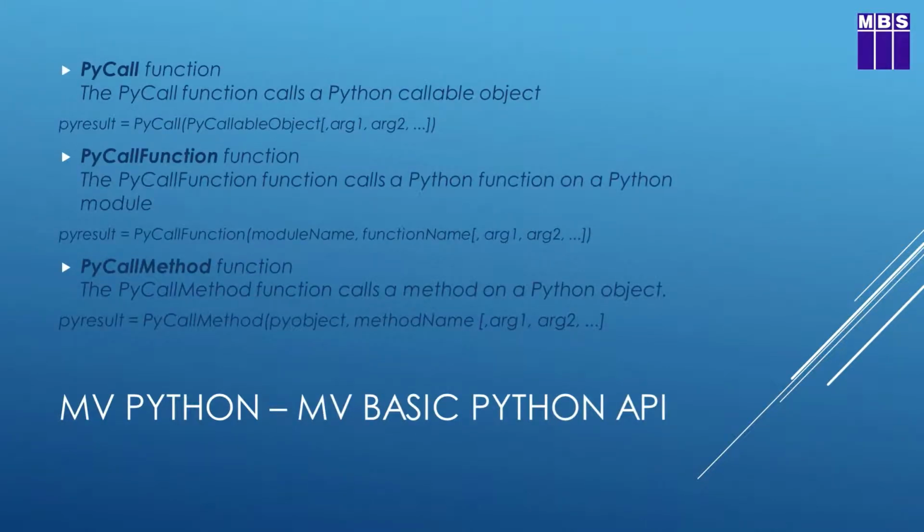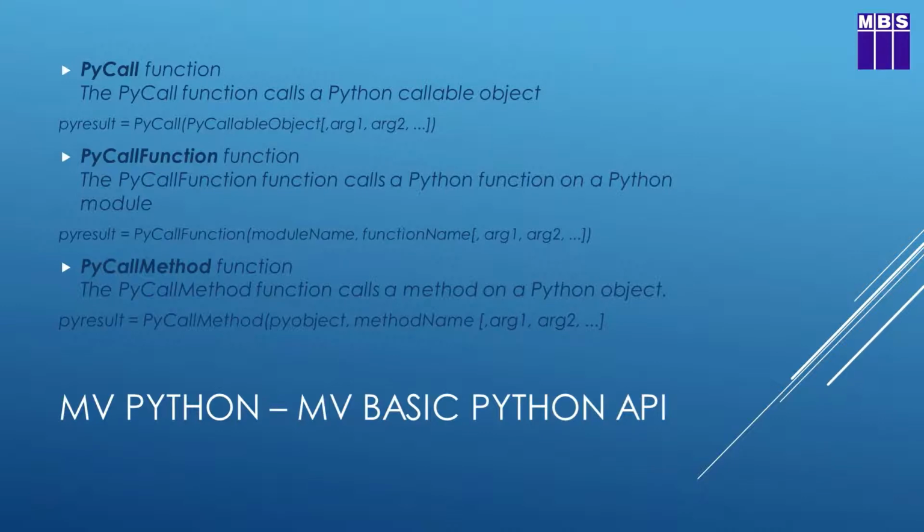Python on the multi-value platform also extends the capability of multi-value basic, and there's an API that allows us to call Python functions from multi-value basic. We'll see an example of that a bit later on. So I won't dwell deeply on this API, but there are a few calls and we'll run through them quickly.